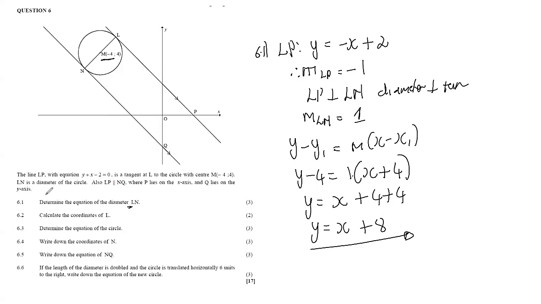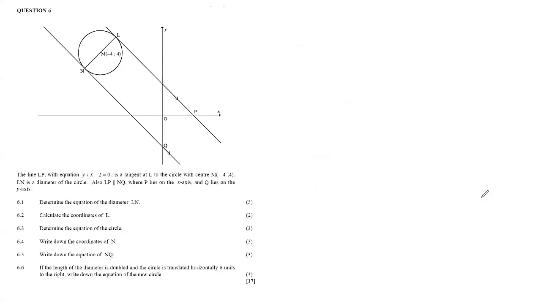Then let's proceed. 6.2 says calculate the coordinates of L. Now, how do we figure out the coordinates of L? Looking at L, we can see that L is a point of intersection between diameter LN and tangent LP. To find the point of intersection, we mathematically take the equation of LP and equate it to the equation of LN. We already have the equation of LN. Remember, we calculated it in 6.1.